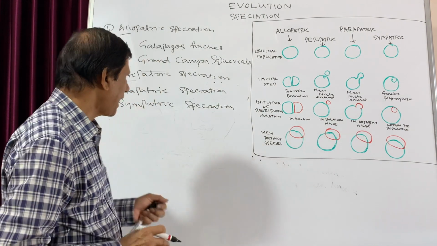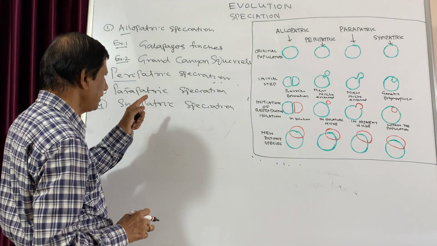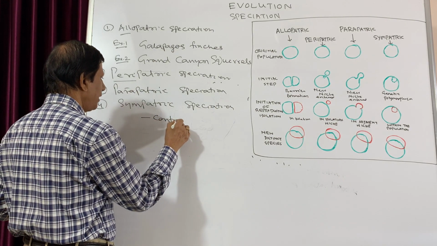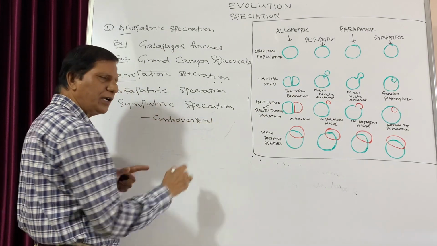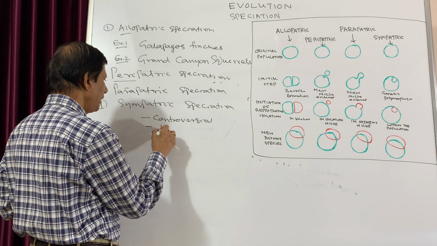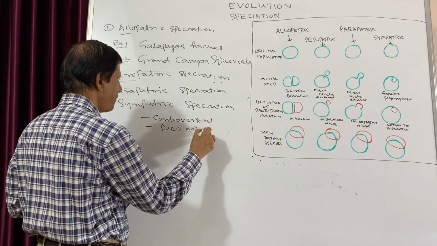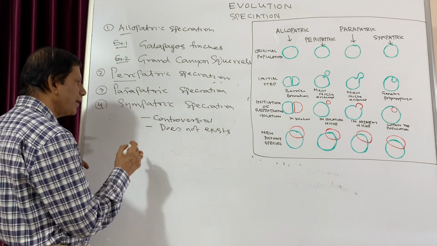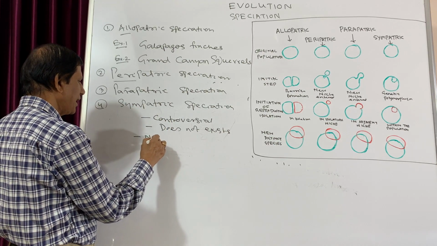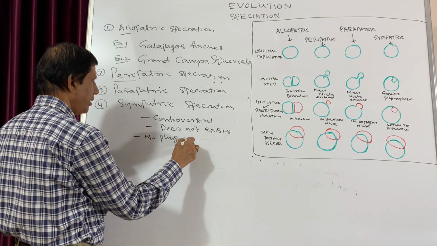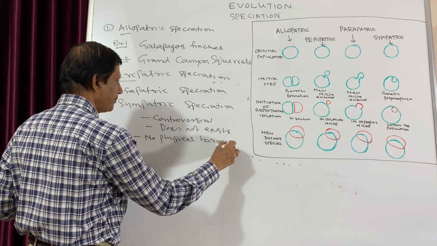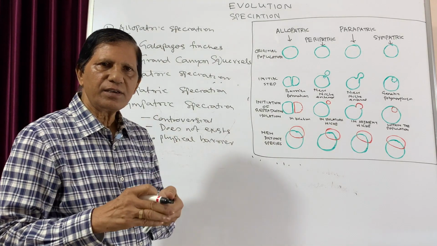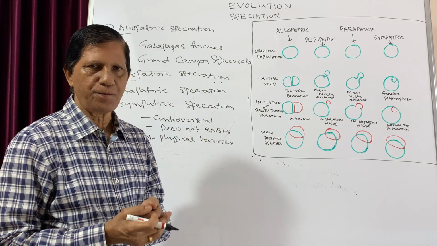But whether sympatric speciation is actually taking place or not is actually controversial. According to some scientists, it doesn't exist, because in the case of sympatric speciation there is no physical barrier. So when there is no physical barrier, how does speciation take place?